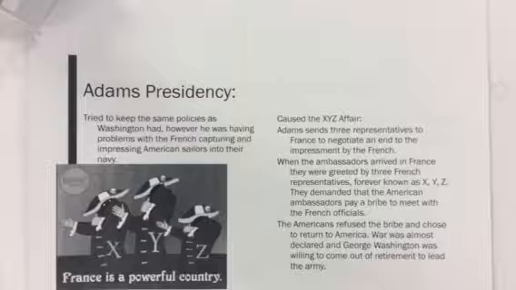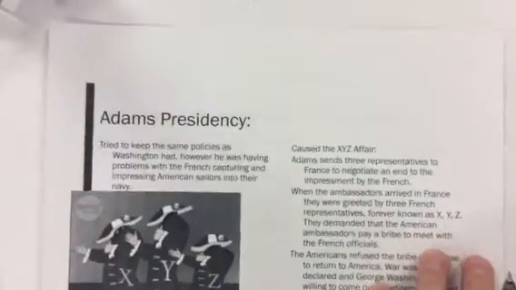War was almost declared, and George Washington was willing to come out of retirement to lead the army one more time. It was a very, very big issue. The big statement that happened there was "millions in defense, not a cent for tribute," basically saying that America does not need to be controlled by other countries.